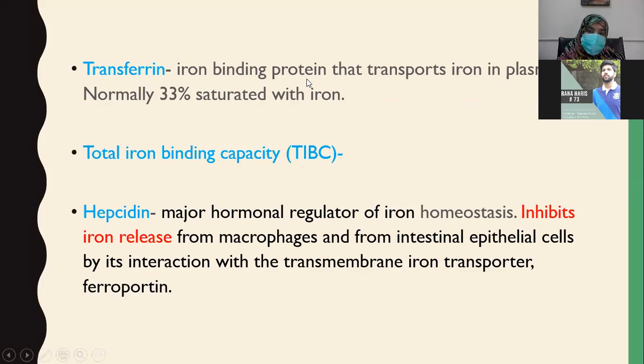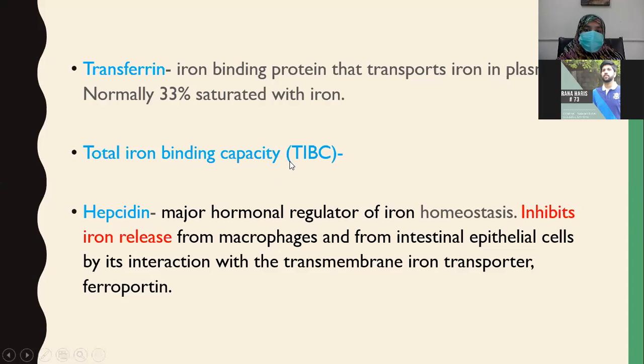Transferrin is the iron binding protein that transports iron in plasma. It is normally 33% saturated with iron. So what is total iron binding capacity? The other name of total iron binding capacity is transferrin iron binding capacity.